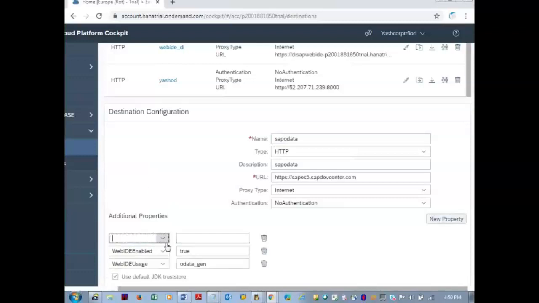Another property, Web IDE system is the IP address of the system, IP address or the DNS name or the system ID. So 3 things, it can be in any order: Web IDE system, Web IDE enabled, Web IDE usage.